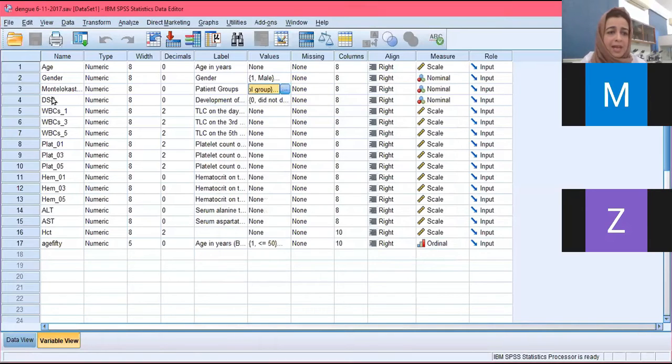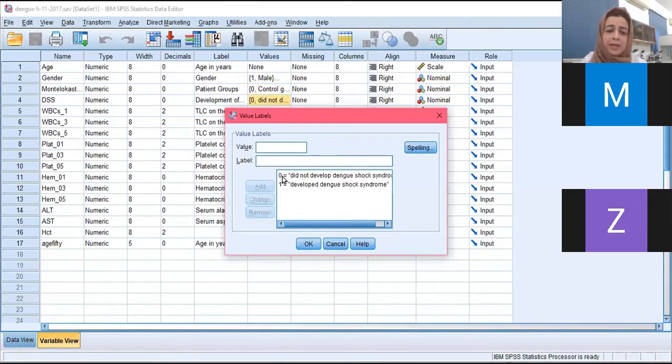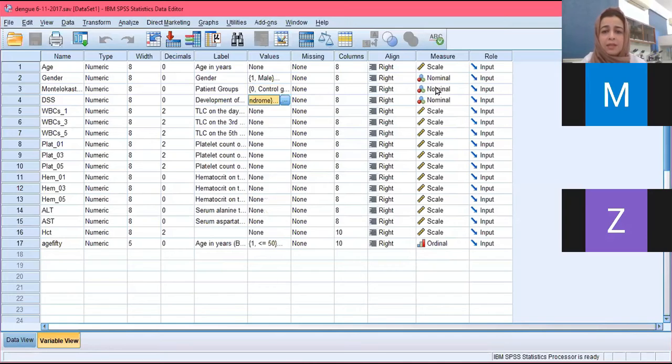Then we have DSS: 0 means did not develop dengue shock syndrome, and 1 means did develop dengue shock syndrome. These are obviously binary, nominal variables, yes or no answers. So it is with these two variables that we will calculate risk and then numbers needed to treat.